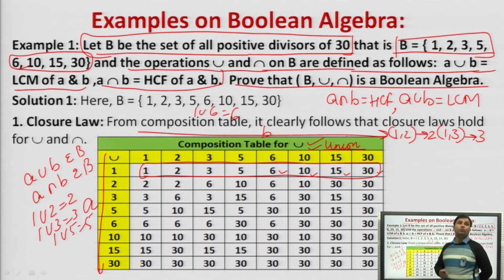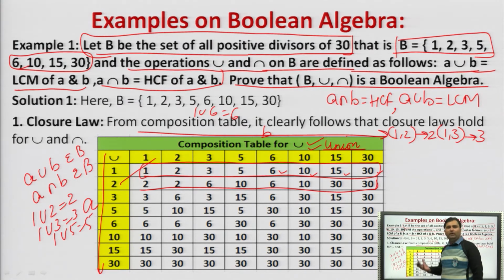Now next, what will we do in the composition table? We will do union of this: 2 union 1, 2 union 2, 2 union 3, 2 union 5, 2 union 6, 2 union 10, 2 union 15, 2 union 30. And for 2 union 30, we have to find the LCM of both 2 and 30. So what will be the LCM of 2 and 30? That will be 30, right? So we will simply write the LCM for each and every condition. We will carry on doing this for all the values.